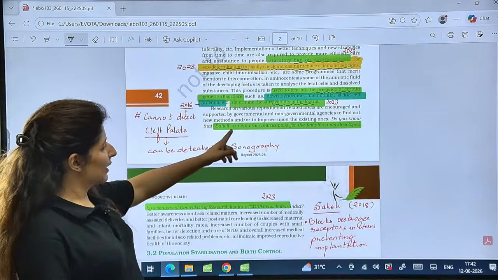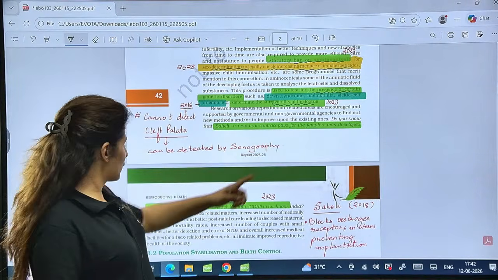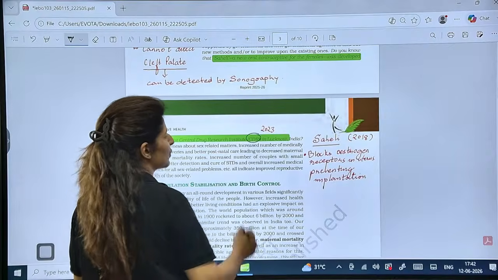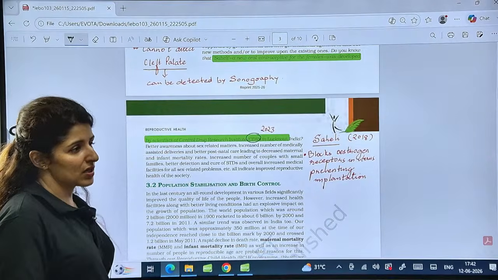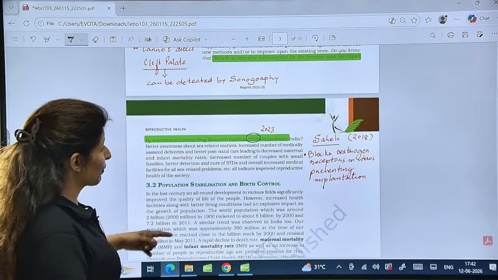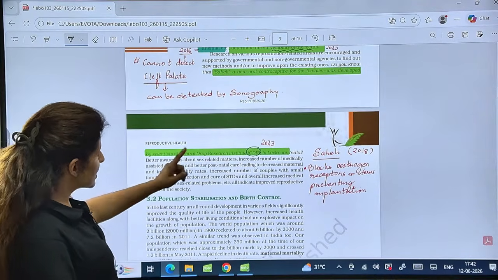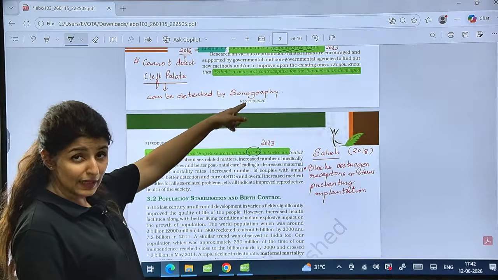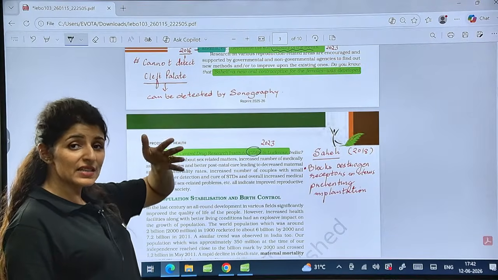Now Saheli, a new oral contraceptive for females, was developed by scientists at CDRI. So first of all, you must know the full form of CDRI, which is Central Drug Research Institute. Where is it? It is in Lucknow. And it was this institute, CDRI, which developed Saheli. The actual name of Saheli is centchroman.